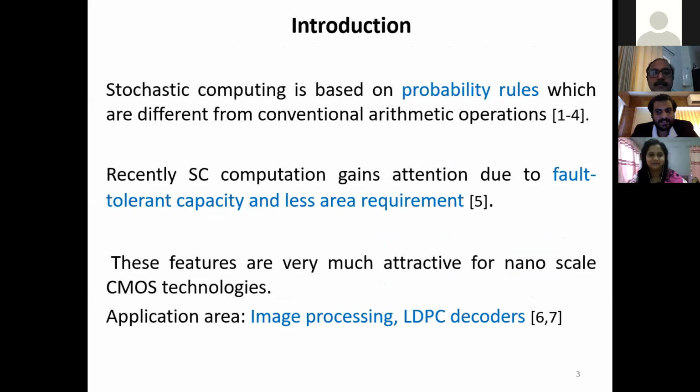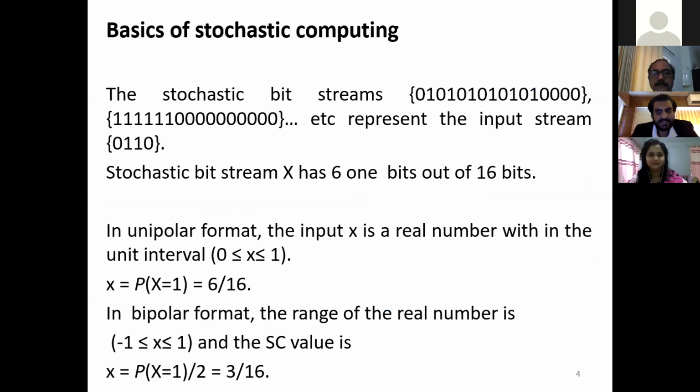Introduction. Stochastic computing is based on probability rules which are different from conventional arithmetic operations. Recently, this SC computation has gained attention due to its fault-tolerant capacity and lower area requirement. These features are very attractive for nanoscale CMOS technologies. The main application areas are in the field of image processing and low density parity check, LDPC, decoders.